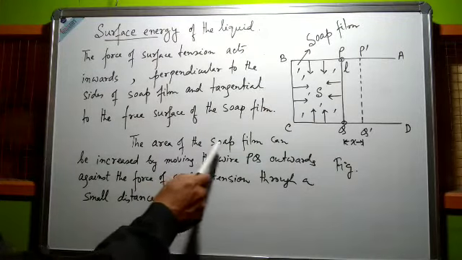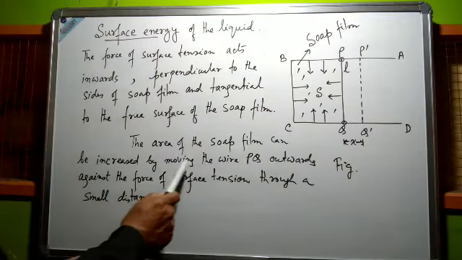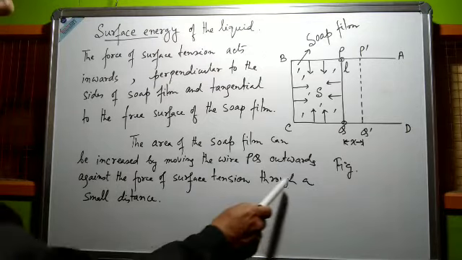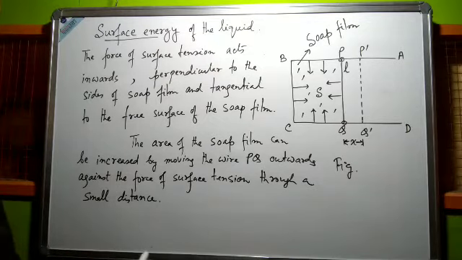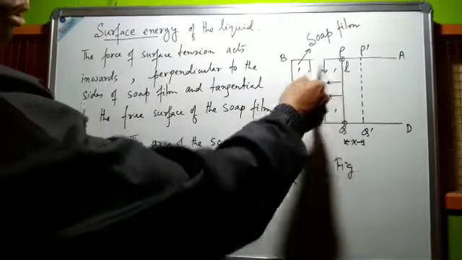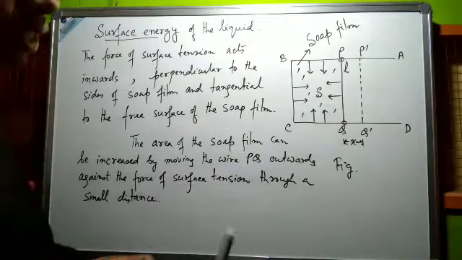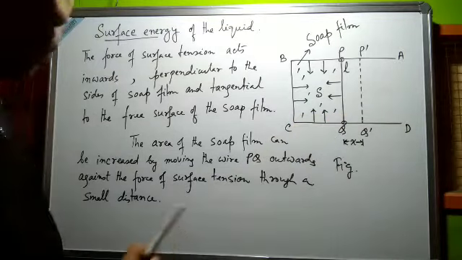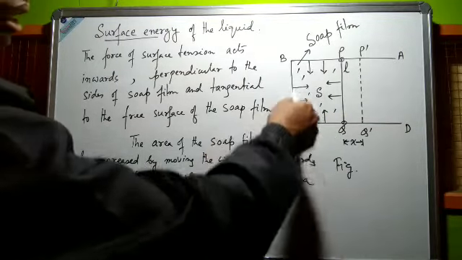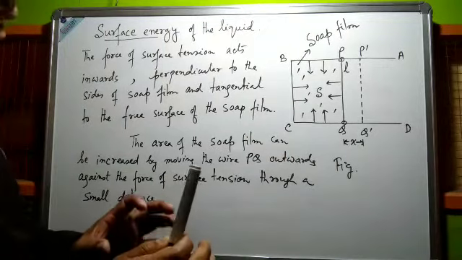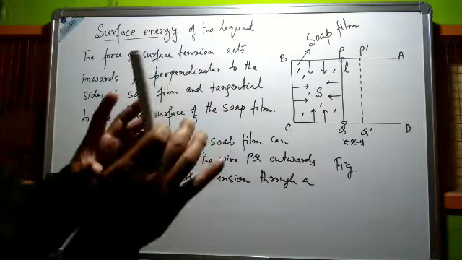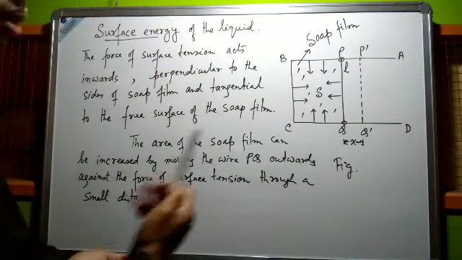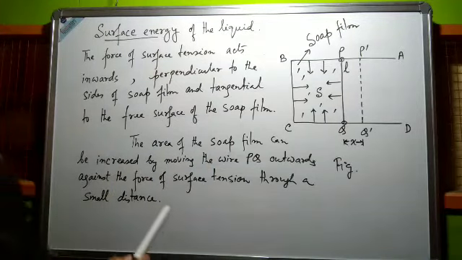The area of the soft film can be increased by moving the wire PQ outwards against the force of surface tension through a small distance. The area of the soft film increases, and in that situation some work should be done against the force of surface tension, and that amount of work done is equivalent to surface energy.